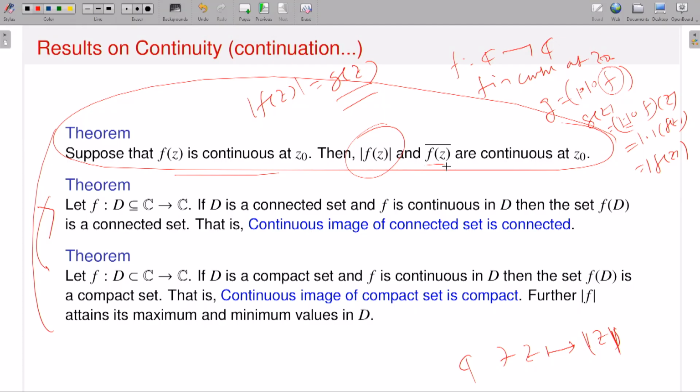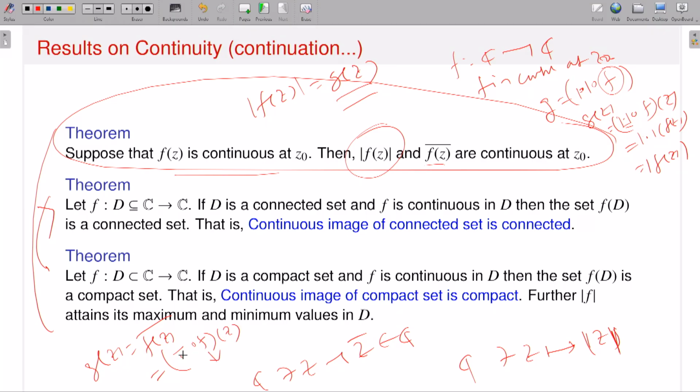One is f, another is bar. So therefore, if I consider this function z from C to z bar, you can check that this is a continuous function. And if f is already given to be continuous, then if I write my function g, which is nothing but f of z bar, you can say that this is the bar function composed with f at z. So this is a continuous function at the point z naught. z goes to z bar.